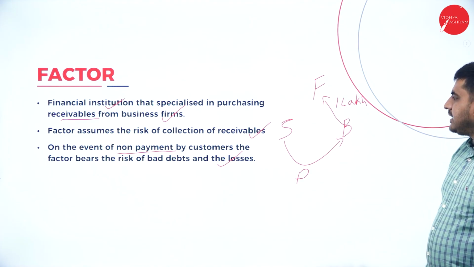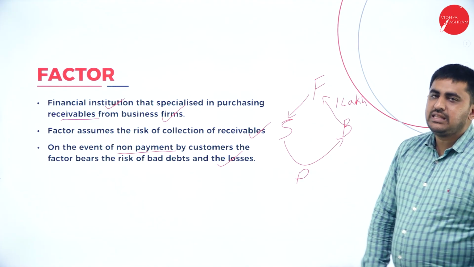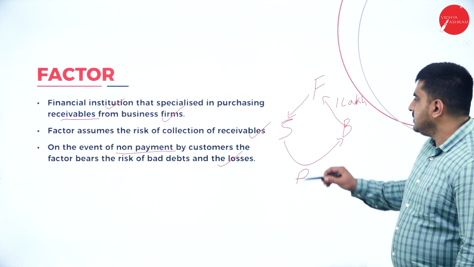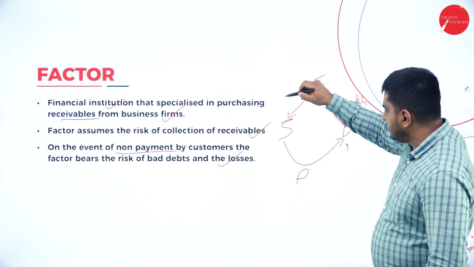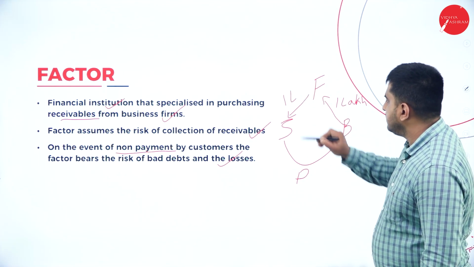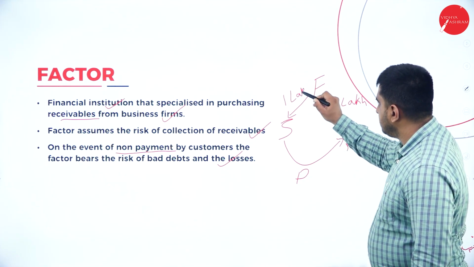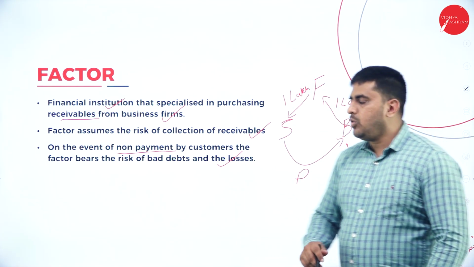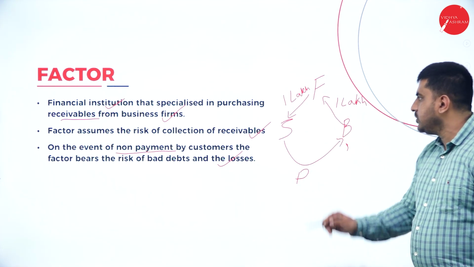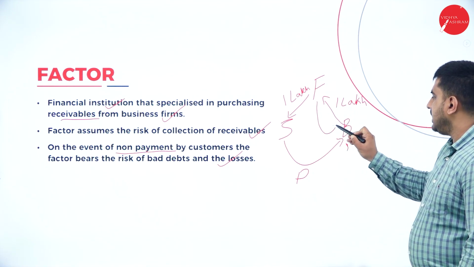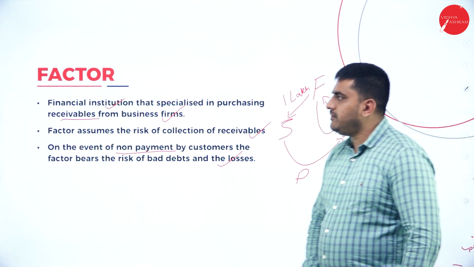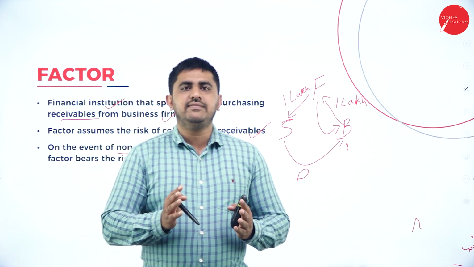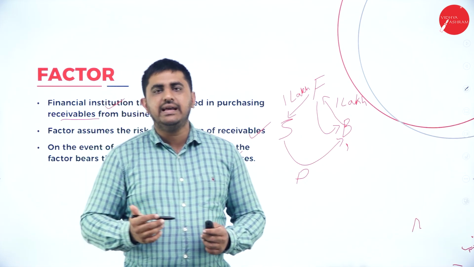So what will the factor do? He'll make the payment to the seller right away. For example, it is 1 lakh. So the seller gets 1 lakh. Now the seller is out of the picture. Now the factor has to get the money from the buyer. So this is called factoring. There's a seller and there's a buyer, and in between there is a factor. You can call him a recovery agent.